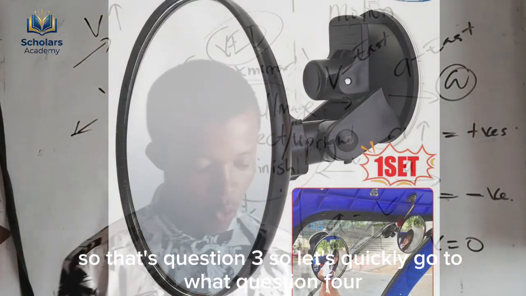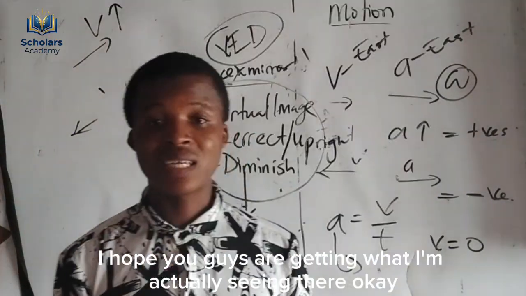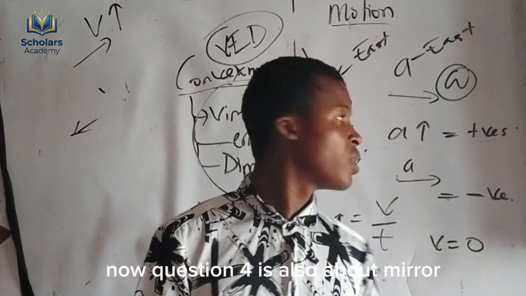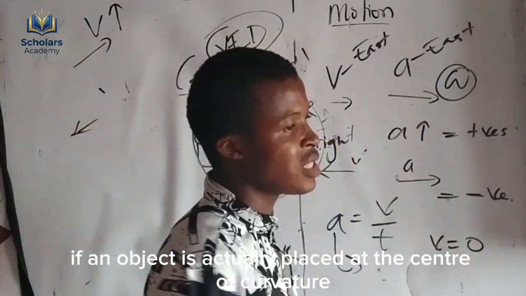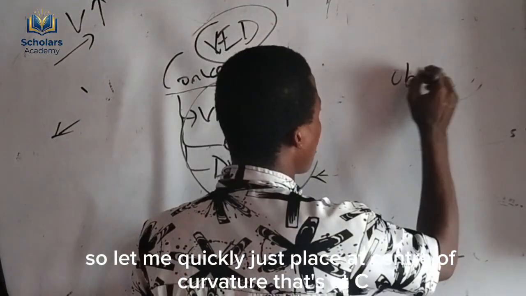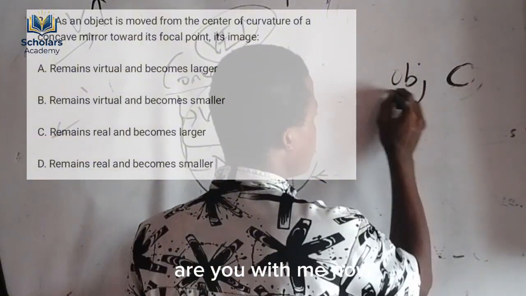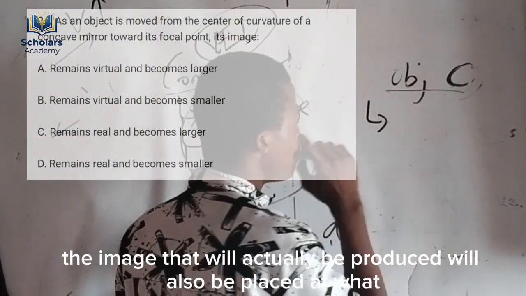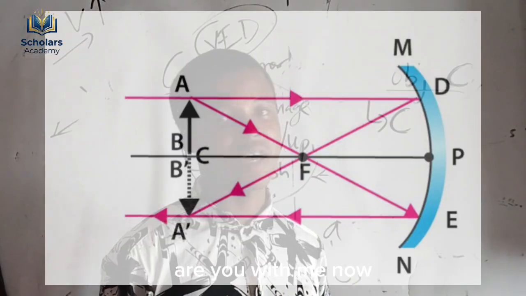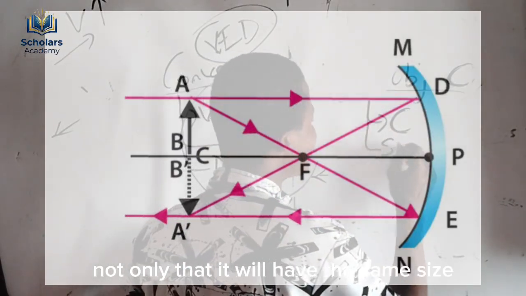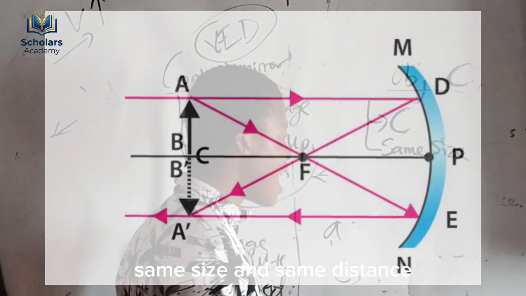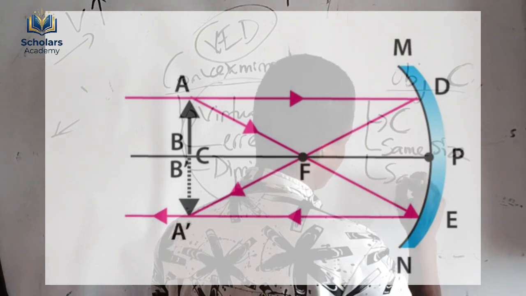So let's quickly go towards question 4. I hope you guys are getting what I'm saying there. Question 4 is also about mirrors. This question asks that if an object is placed at the center of curvature, let me quickly place it at C. Are you with me? The image that will be produced will also be formed at the center of curvature. Not only that, it will have the same size as the object, and the same distance.